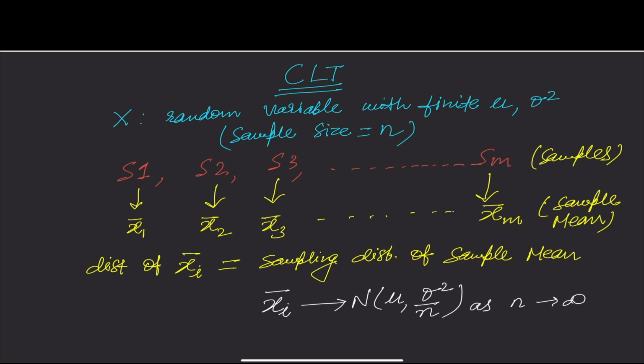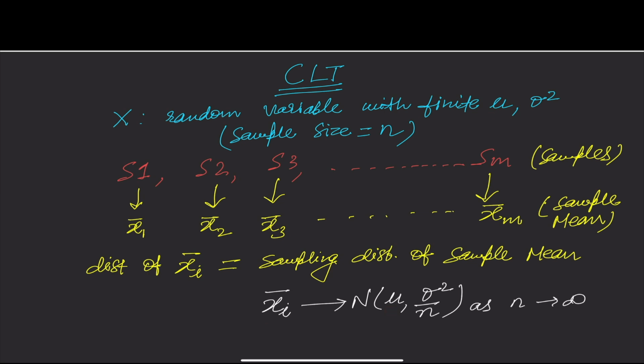What the central limit theorem says is that this xi bar will have a Gaussian distribution with the mean mu. This mean is the same as my population mean. So the mean of the sample means is the same as my population mean mu, which means this xi bar distribution will have a Gaussian distribution with the same mean as the population mean.